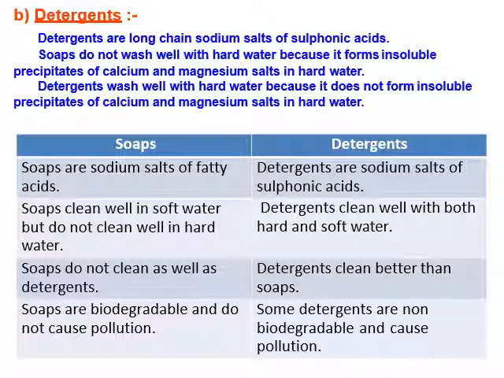Let us see the difference between soaps and detergents. Soaps are sodium salts of fatty acid. Detergents are sodium salts of sulfonic acid. Soap cleans well in soft water but does not clean well in hard water. But detergent cleans well with both hard and soft water. Soap does not clean as well as the detergent. Detergent cleans better than the soap. Soaps are biodegradable and do not cause pollution. Some detergents are non-biodegradable and cause pollution. So you can see detergent is the replacement of the soap.